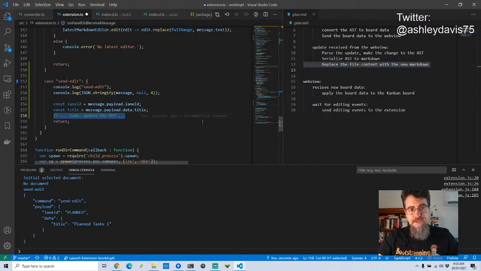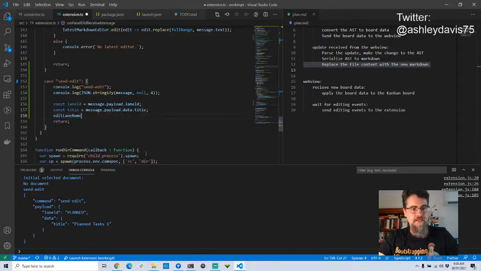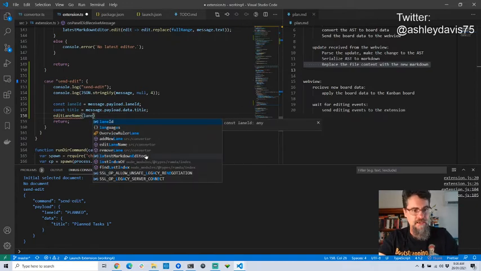Now, it just so happens that I have a function to do this already that I've TDD'd. I think I did test-driven development for a bunch of functions over multiple live streams. This particular function I may have done in between live streams, and it's in the converter code file here. Edit lane name. So this actually updates, in place in the AST, the name of the lane. So I'm going to pass in the lane ID.